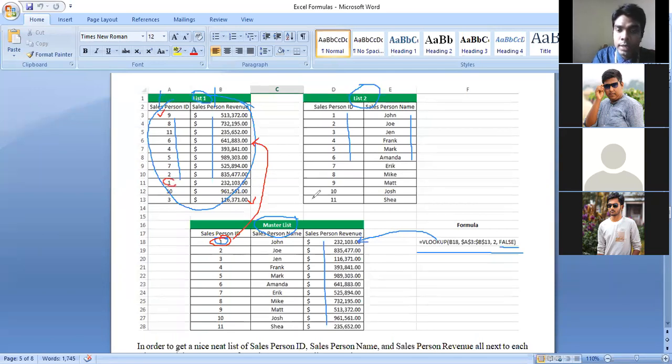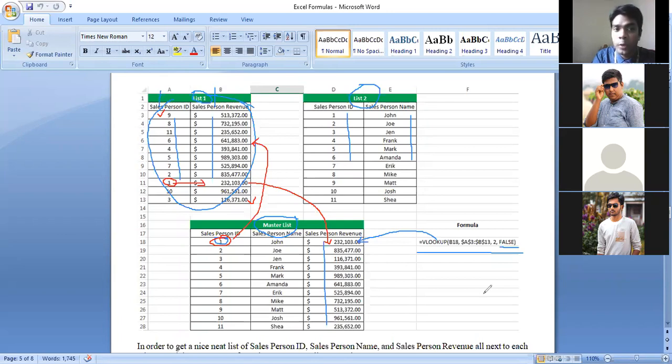Then I'm telling it that whatever value you have in column number 2, copy it. Then you have to take this value here. As I am applying my formula in this cell, it will take that value from this point to this point, and it will show the result here. So in this way, I will be able to show the other values.